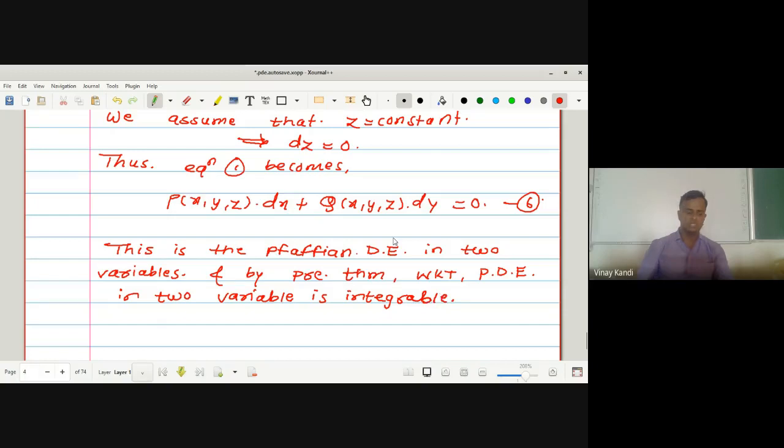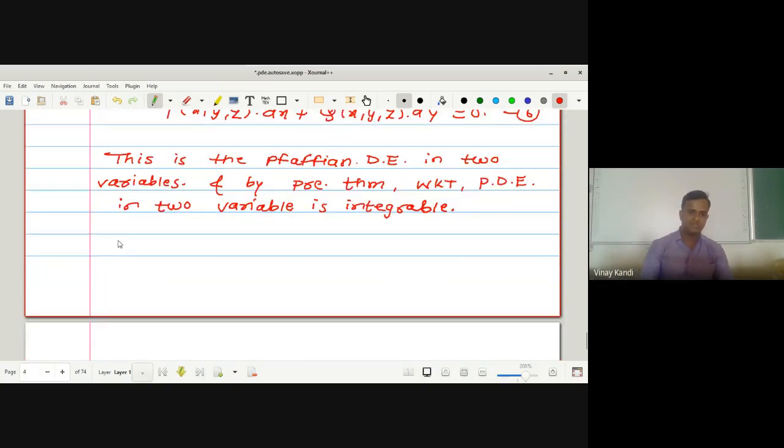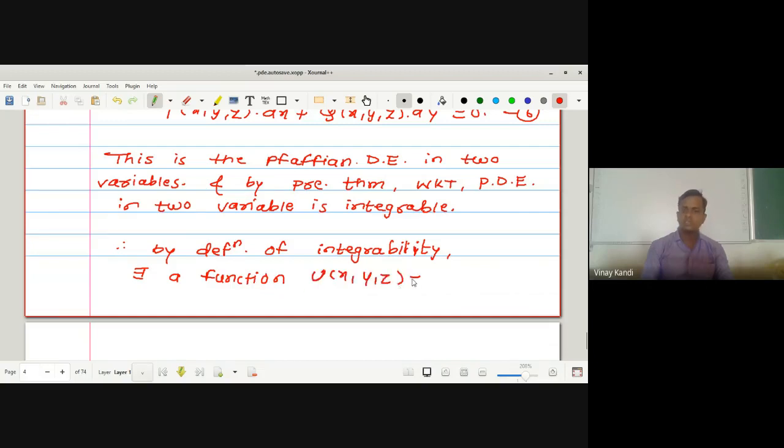Hence, equation 6 is integrable. Therefore, by the definition of integrability, there exists a function u of x, y, z equal to c1, where c1 is the arbitrary constant and may or may not contain z.